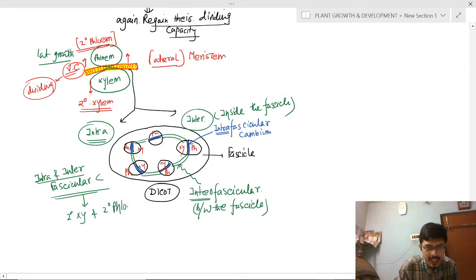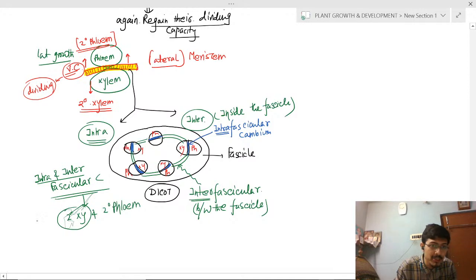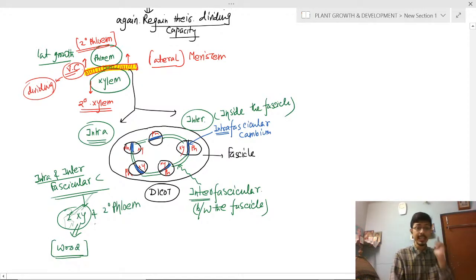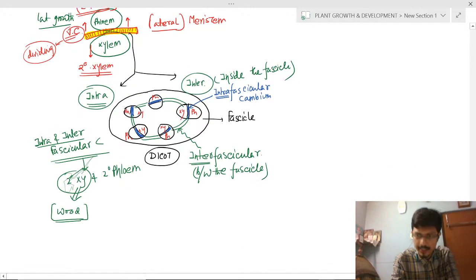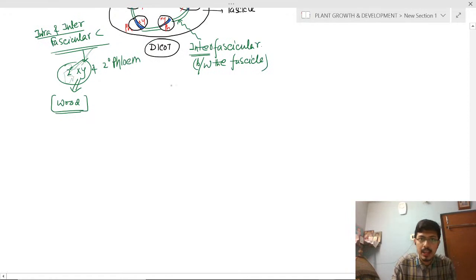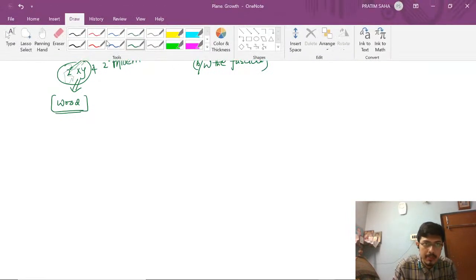Secondary phloem. So the secondary xylem will be responsible for what? Secondary xylem will be responsible for wood formation. Only secondary xylem will be responsible for wood formation. Remember it. In this year's question, I will be discussing a very conceptual question, but tricky. So in the wood, remember this.